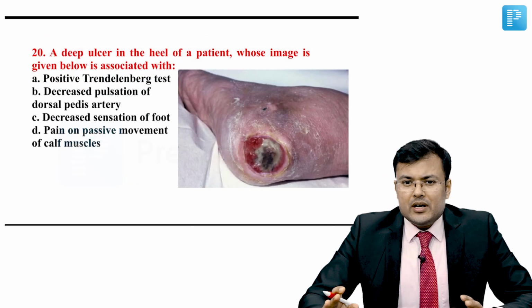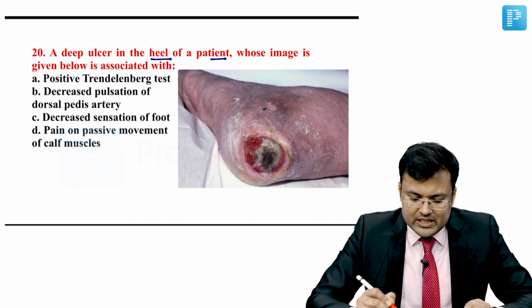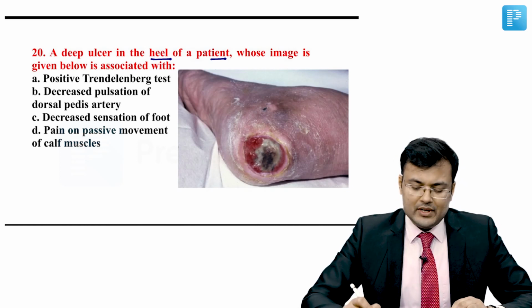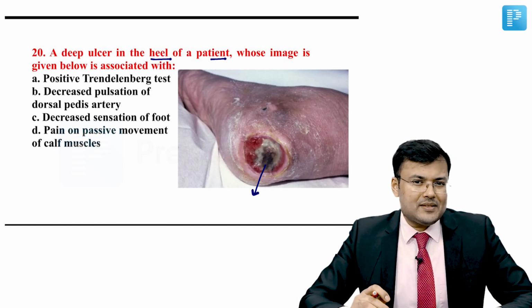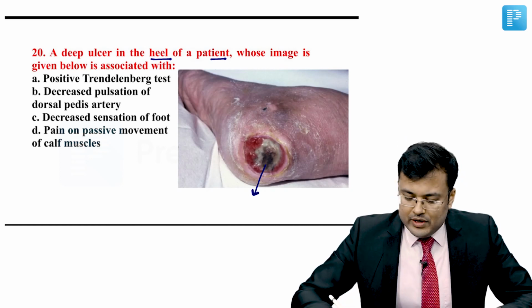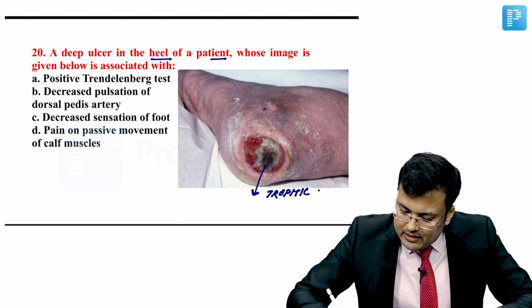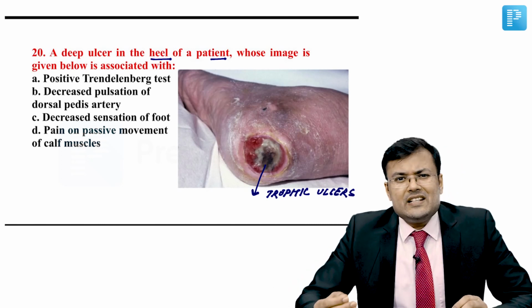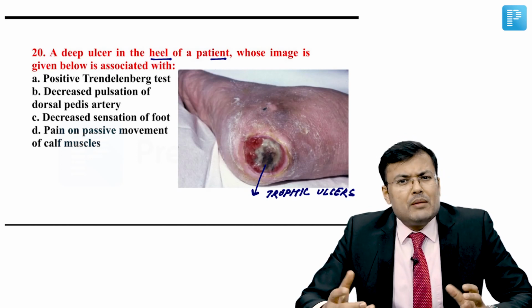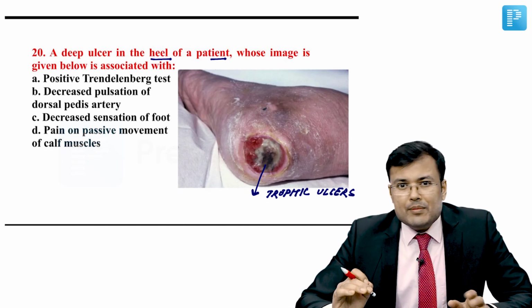Question number 20. A deep ulcer in the heel of patient whose image is given below is associated with. So you tell me, in which patients you are going to find the ulcer at bony prominences? So these kind of ulcers are known as pressure ulcers or trophic ulcers. What are the causes? It is because of prolonged pressure, or there is decreased sensation. Clear? Because of neurological causes. So these kind of ulcers are located at bony prominences.